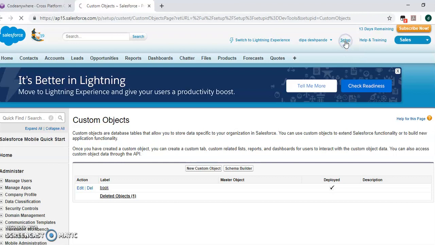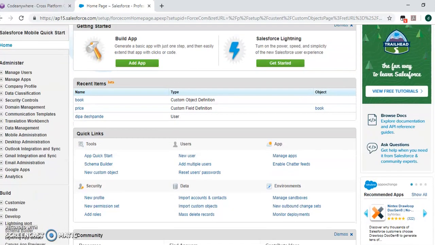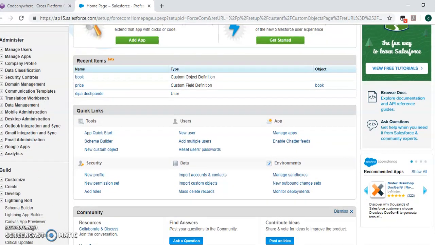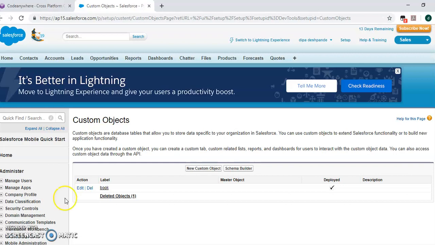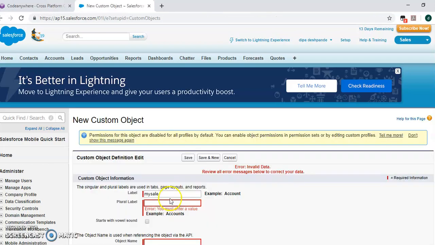Go to Setup, then go to Create. In that there are the administrator and build fields. You just go to Create Object and give the object name, MySale, and later the plural, MySales.